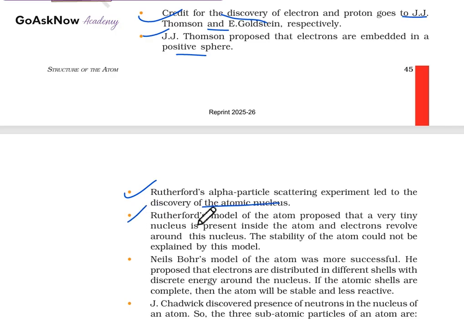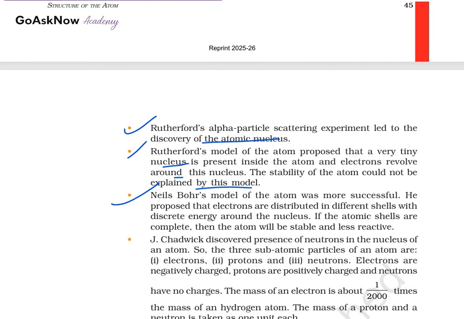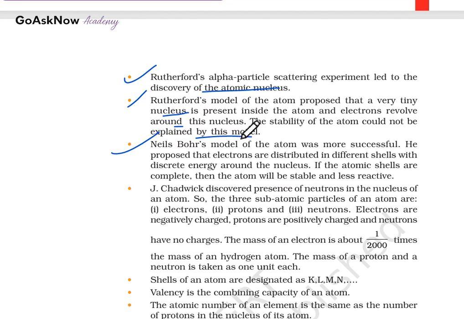Other than that, the Rutherford model of an atom proposed that a very tiny nucleus is present inside the atom, and electrons revolve around this nucleus. So electrons are revolving around the nucleus, and the stability of an atom could not be explained by this model. So stability was not there in this particular model. After the Rutherford model, Niels Bohr gave his model, and the Niels Bohr model of the atom was more successful.